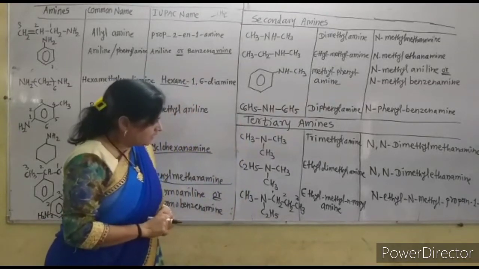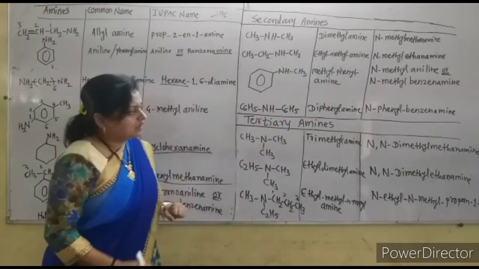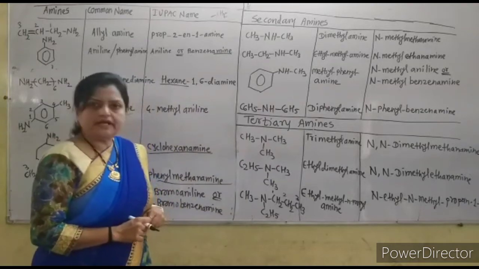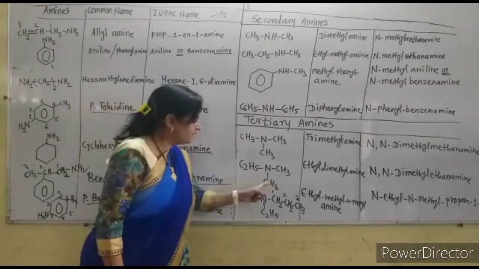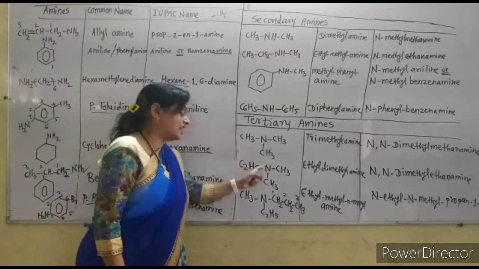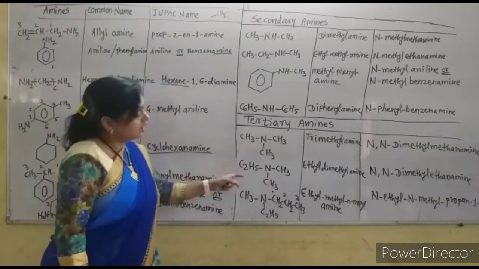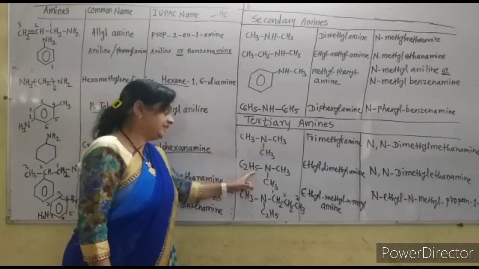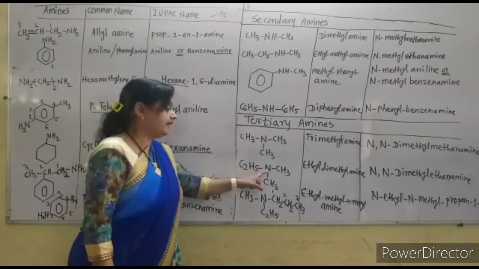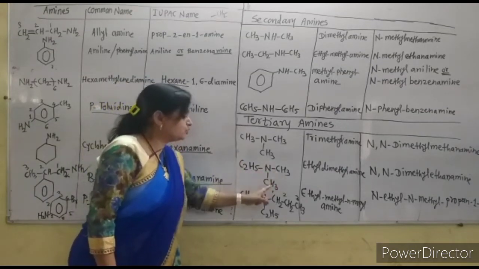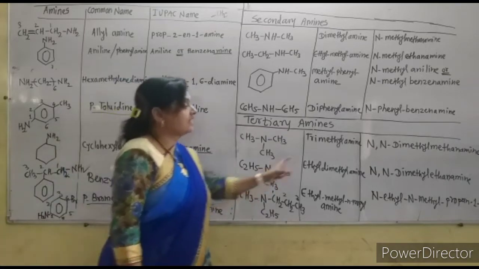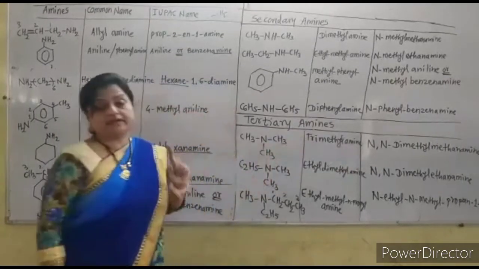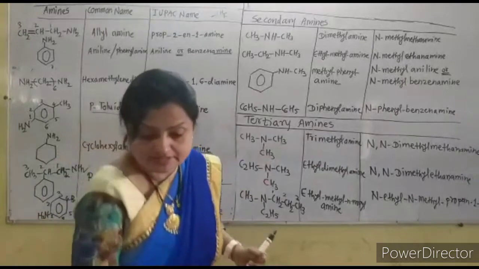Now see the name of this second tertiary amine. Now here 2 groups are similar, one is different, but this is the larger alkyl group. So this is the parent alkane ethane, so it is the ethylamine, but there are 2 methyl groups attached to the nitrogen, so this is the N,N-dimethyl ethanamine. In this way the names are given.